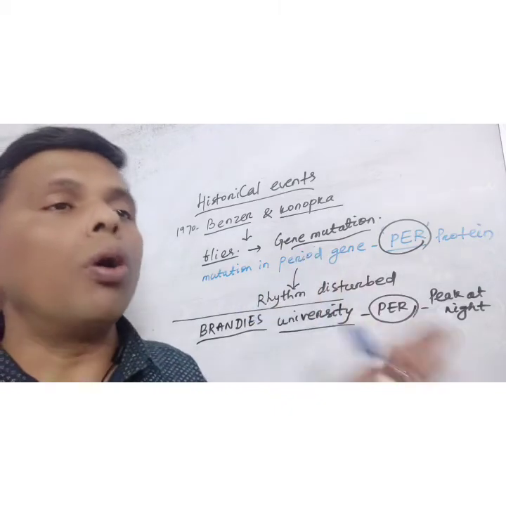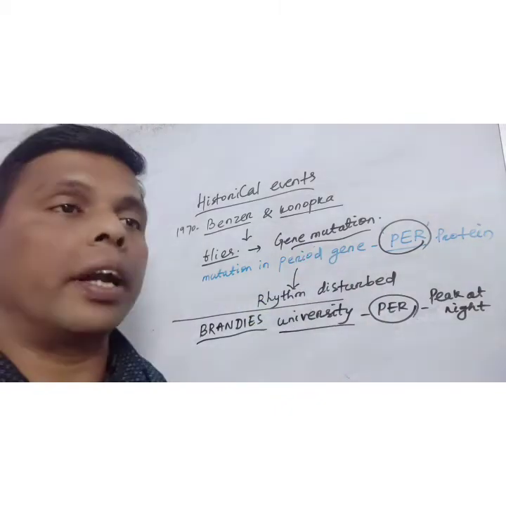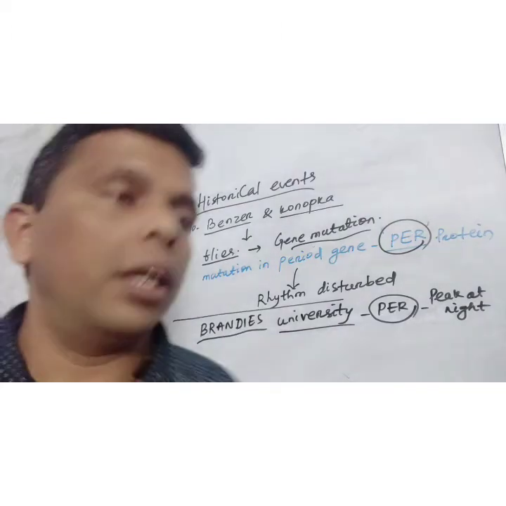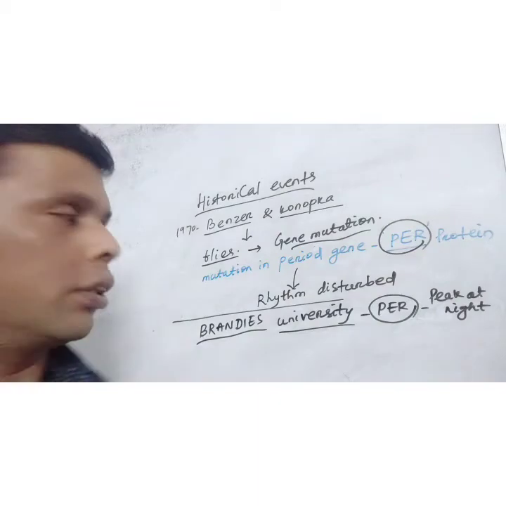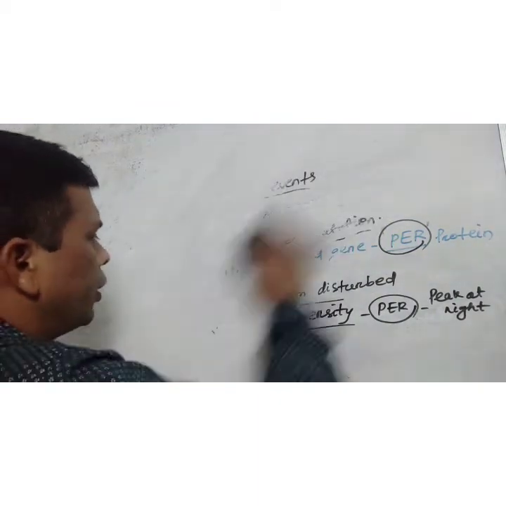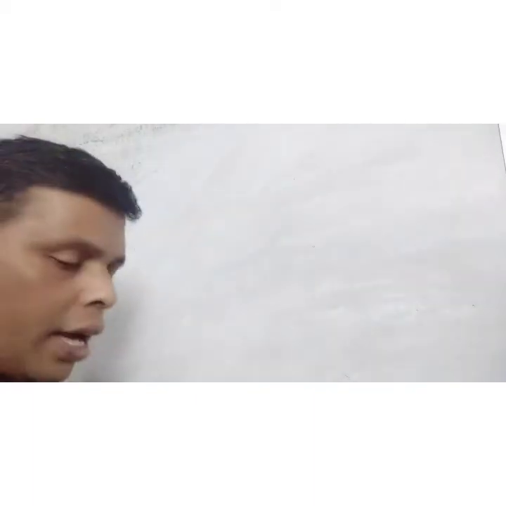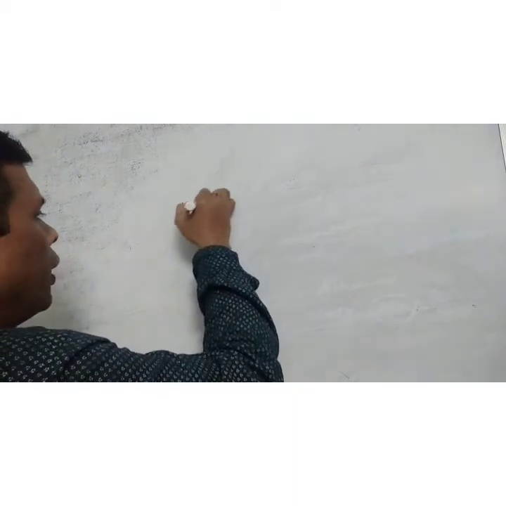To know all these things, in 1990, Hardin, Hall and Rosbash conducted another historical experiment.